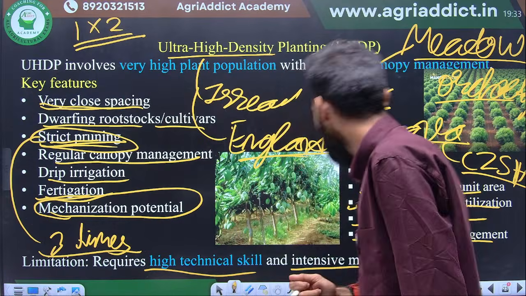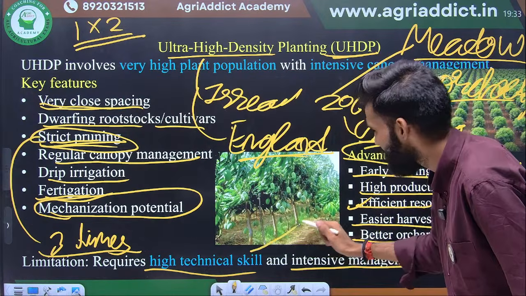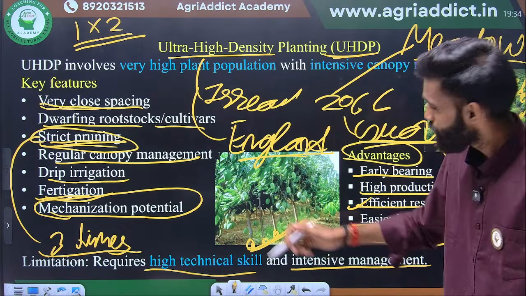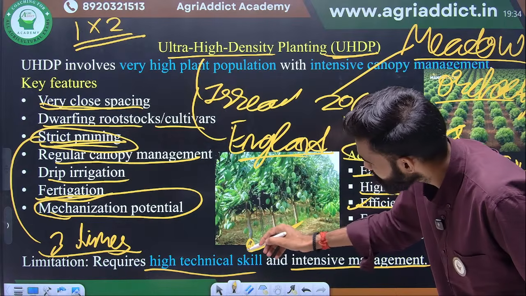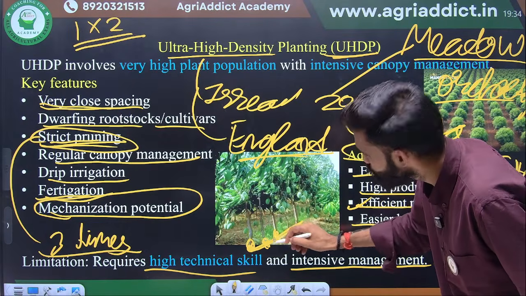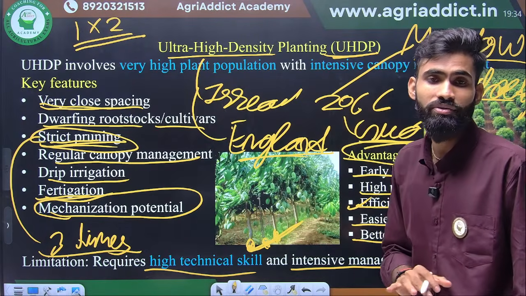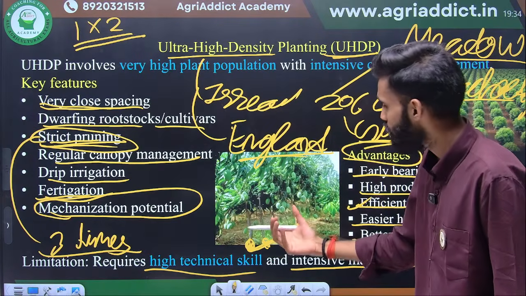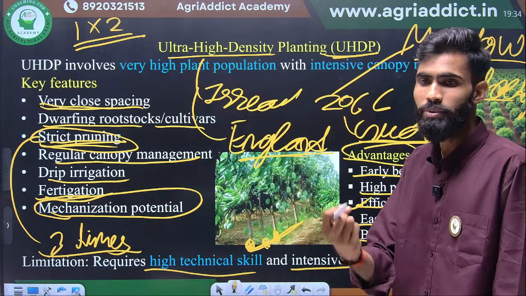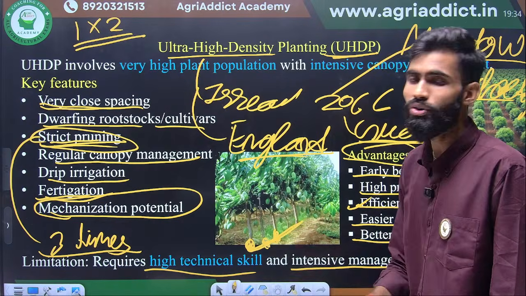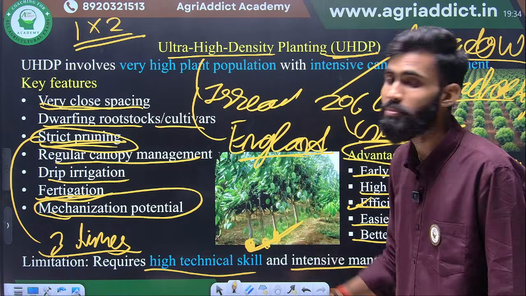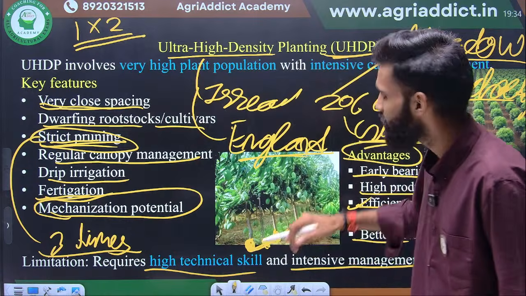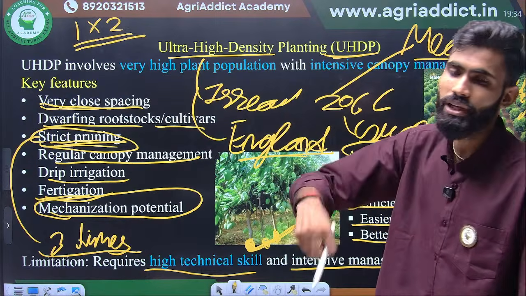How efficient utilization. Suppose this is the plant density. You see this plant, this plant, this plant. You follow the drip irrigation. Drip irrigation will make the drip in the zones of the root, so no water will be washed. All the water which you applied, the plant uptakes, because density is high and water uptake is maximum in drip irrigation. You follow the next one, the fertigation. There will not be any fertilizer loss because in the mix of drip irrigation, the plant just uptakes all the minerals.